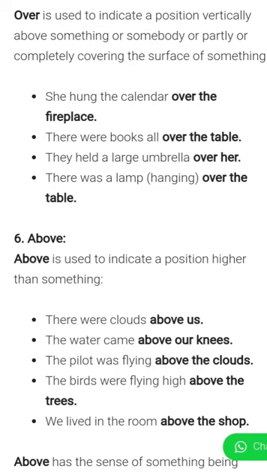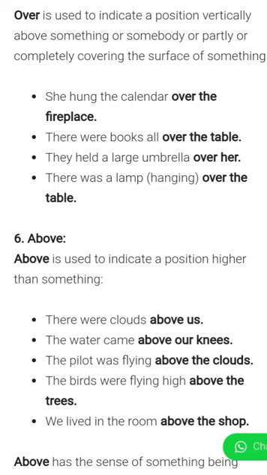Now the next is above. Above is used to indicate a position higher than something. When something is higher than something, then we will use above. There were clouds above us. It means the clouds are above us.